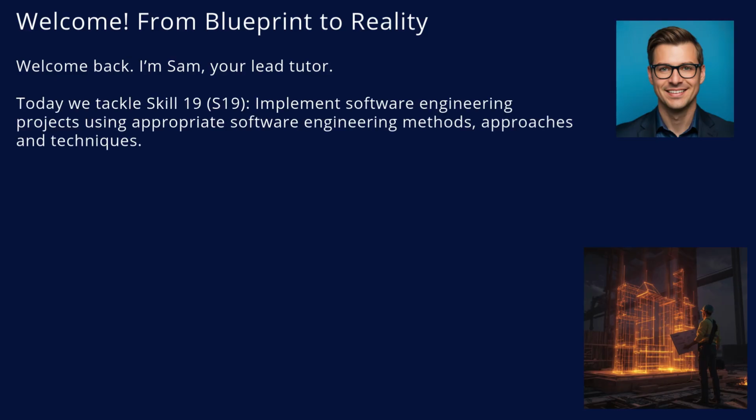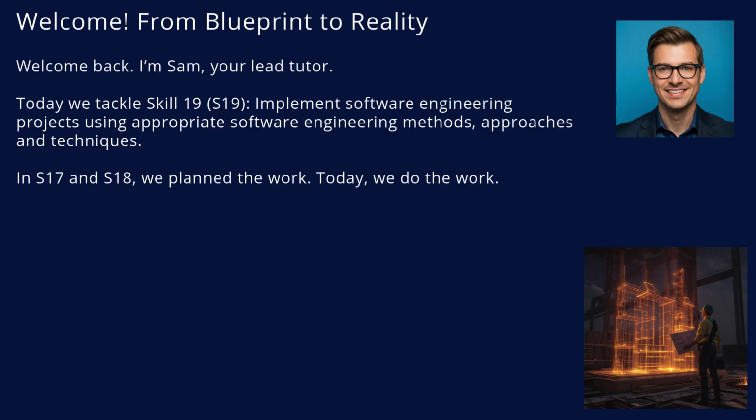We are diving into Skill 19, S19, implement software engineering projects using appropriate software engineering methods, approaches and techniques. In our previous sessions, we acted as architects and planners. Today, we are the master builders. S19 is about taking that perfectly designed plan and turning it into a living, breathing software system.